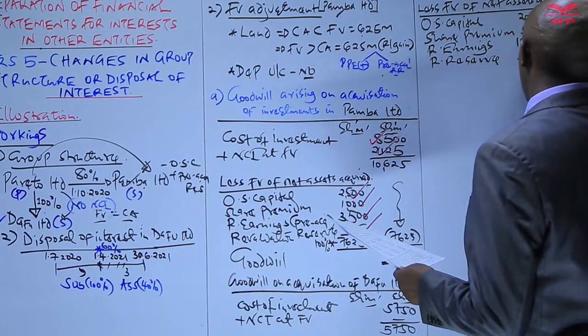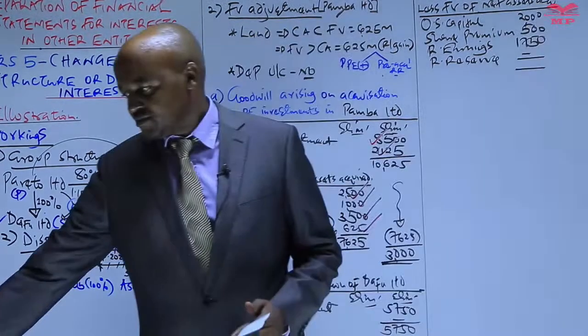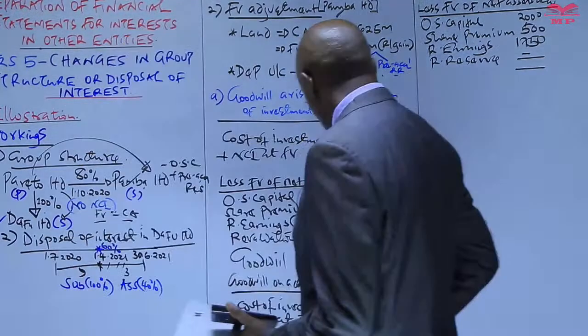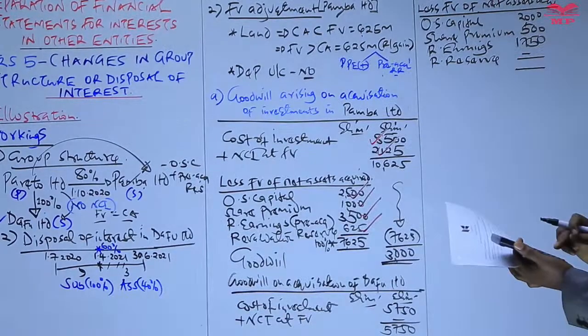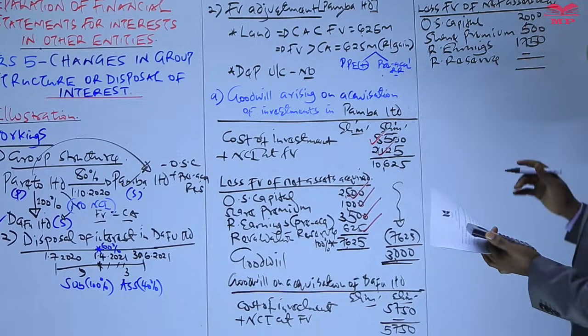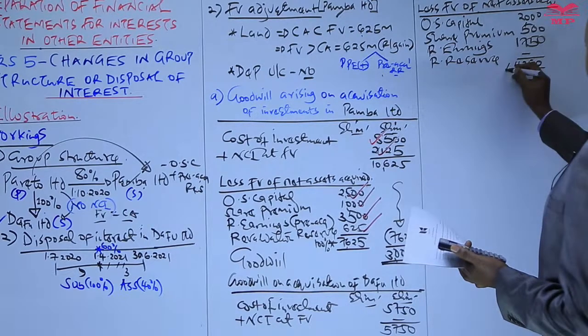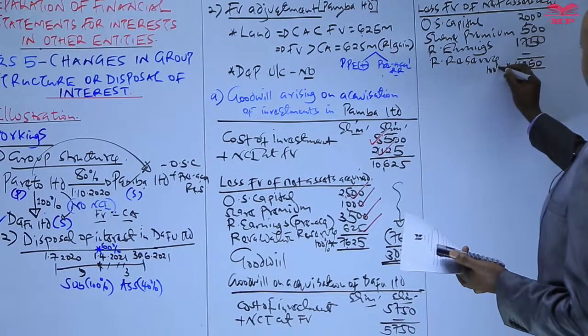So what we do, we get the total here, and then we less that from the figure we have down there. So we have 2,000, which will give us 2,500 plus 1,750, which will give us 4,250, and then we take 100% of this.